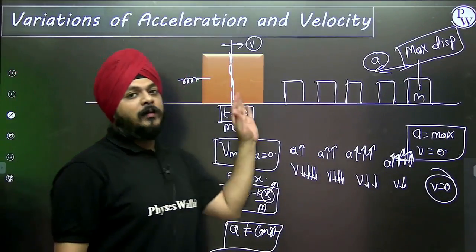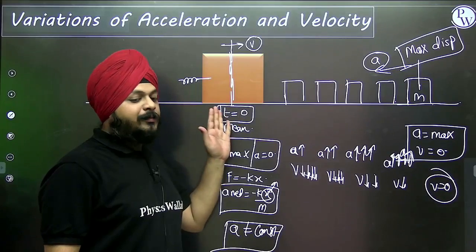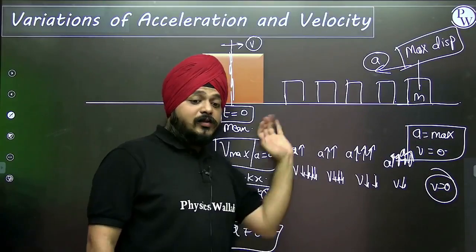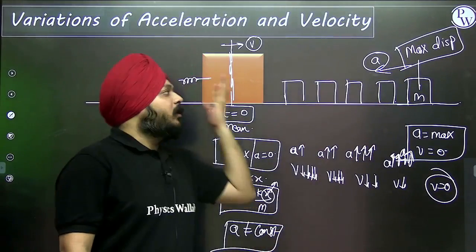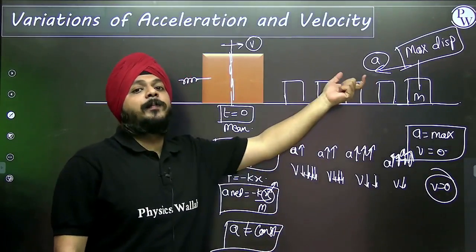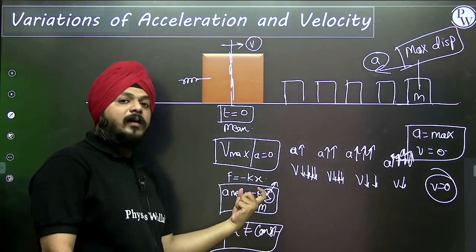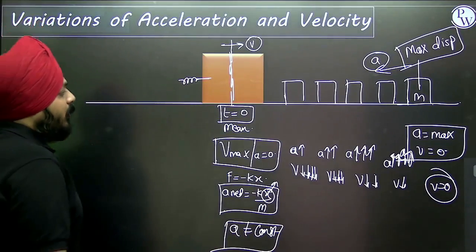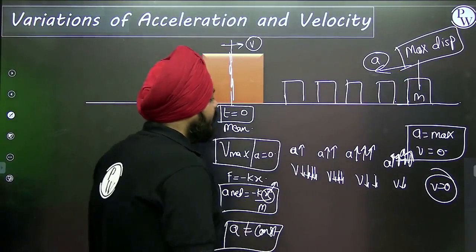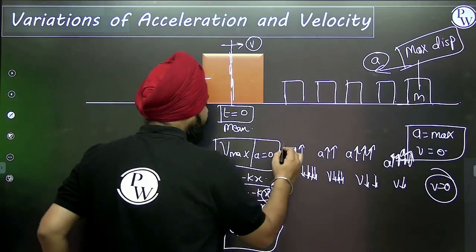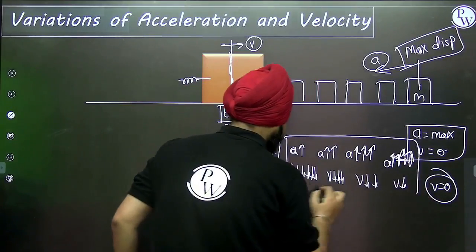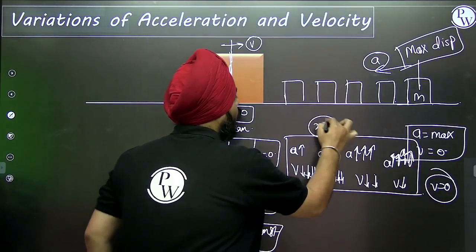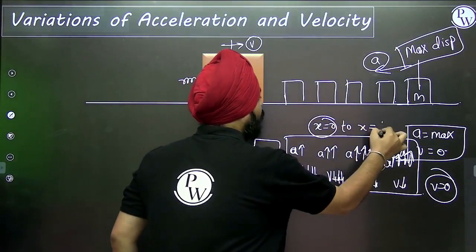Slowly, it started from the mean position. Velocity was maximum. Slowly the velocity is getting decreased. The acceleration is getting increased. Why? The value of the elongation in the spring is getting increased, and because of this, the value of the net acceleration is getting increased. Now, this is the first round: the variation of the acceleration while it is moving from x equal to 0 to x equal to positive a.